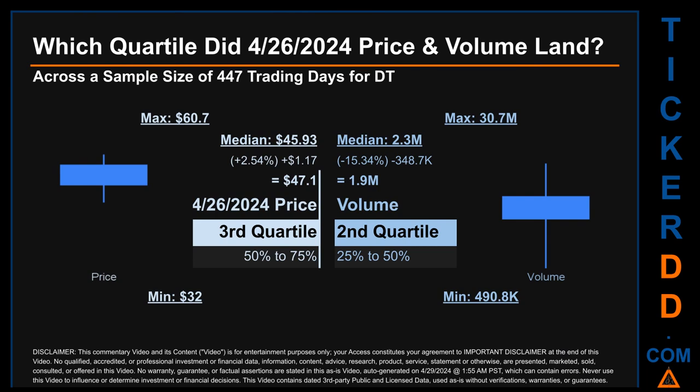Quartiles tell us about the spread of a data set by breaking that data set into quarters, just like how the median breaks the set into half. Descriptively, DT has a median price of $45.93. Therefore, April 26, 2024 price was higher from that middle marker by 2.54%. The day's volume of 1.9 million was less than the median by 15.34%.